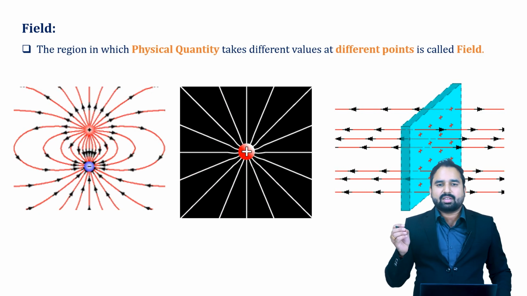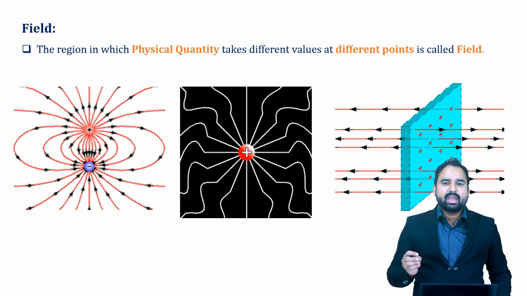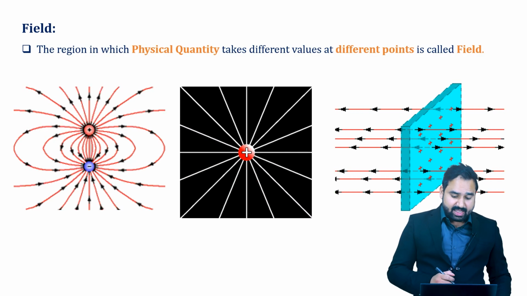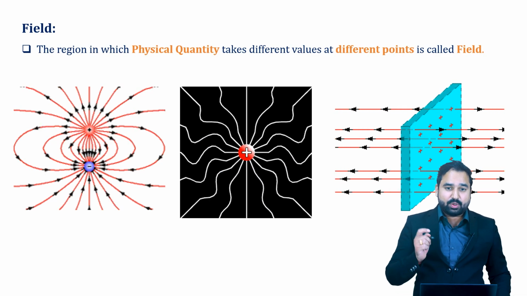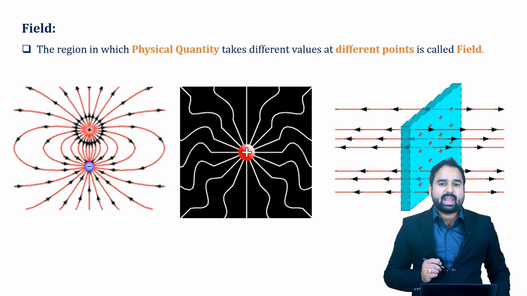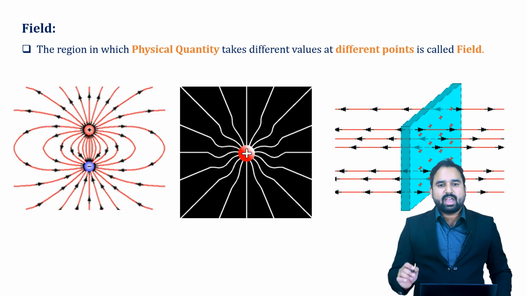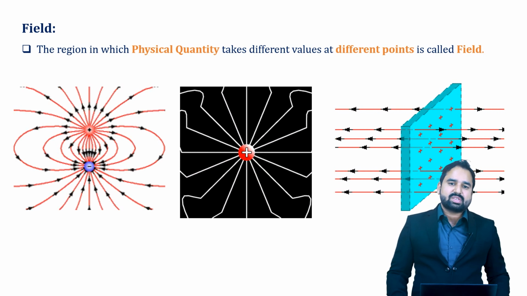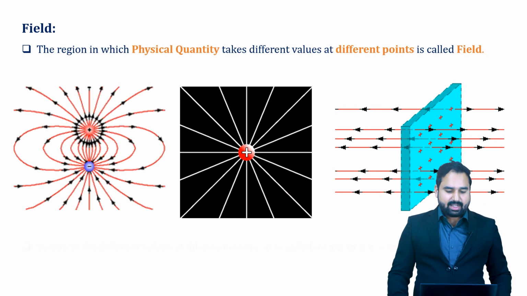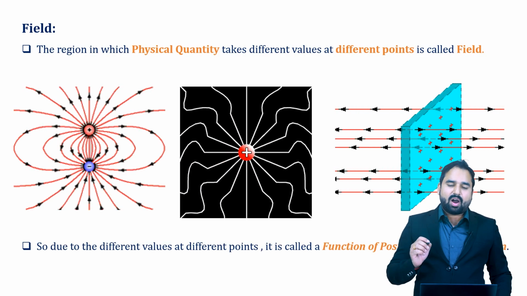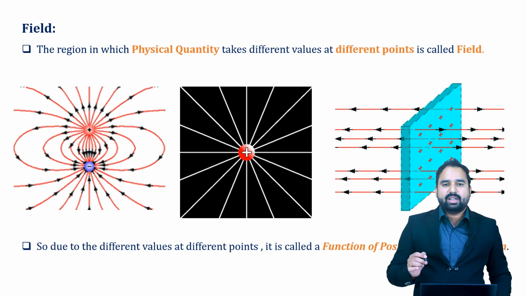Now you know when there is a charge kept in a space, it creates its own field, and that is known as electrostatic field. You can see the examples of electrostatic field from a unit charge. You can see the lines of electrostatic force and electric field using a dipole, and we have the flux also passing through a surface. We can say that due to the different values at different points, it is called a function of position or point function.